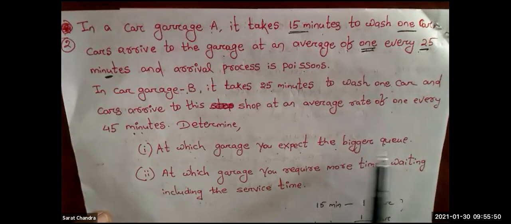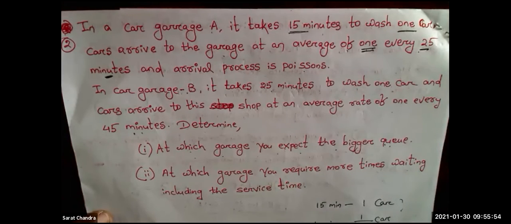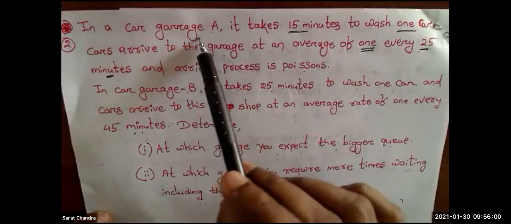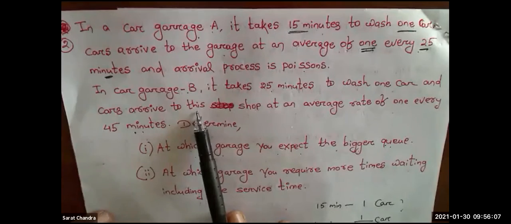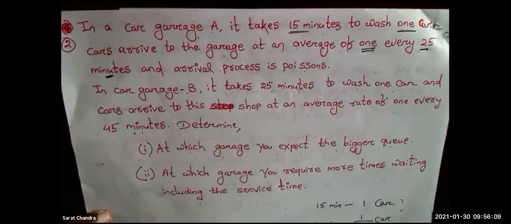What do you mean by bigger queue? In which garage the length of the queue is bigger. So for that, you have to calculate the length of the queue for garage A and the length of the queue for garage B. Then we will compare whether the length of the queue for garage A is more or for garage B is more.